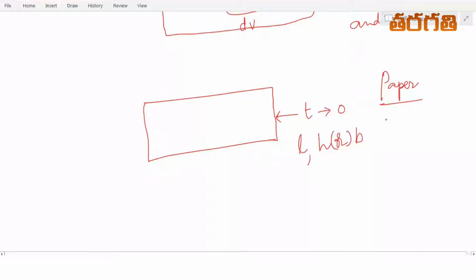Such configurations of charge are known as surface charges.